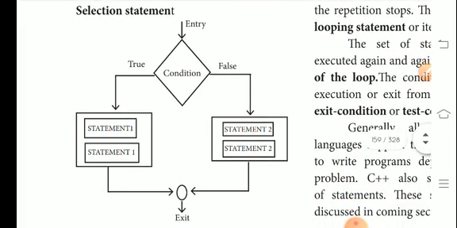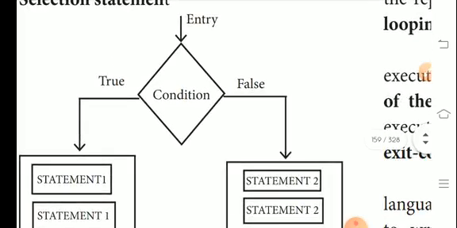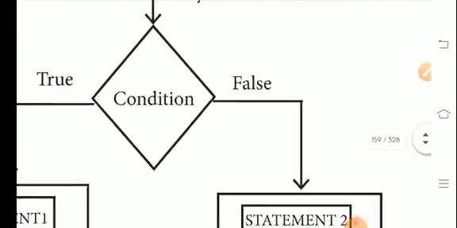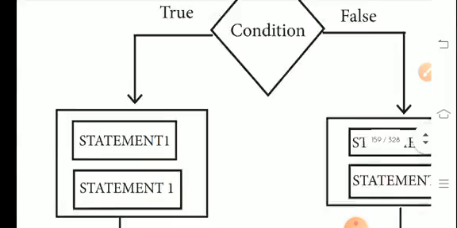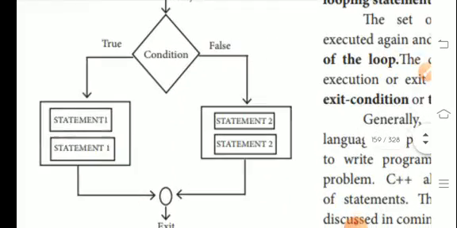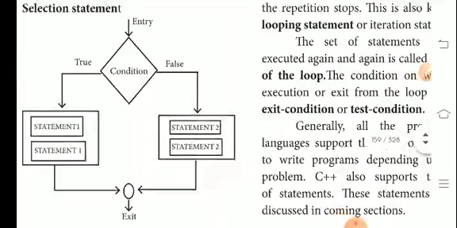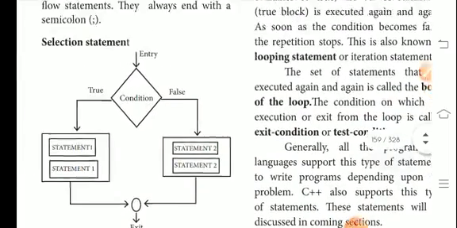Okay. Selection statements look like that. The condition is either true or false. If the condition is true, the true statement will be executed, otherwise the false statement will be executed.